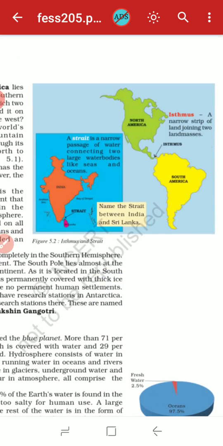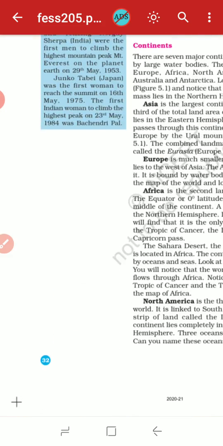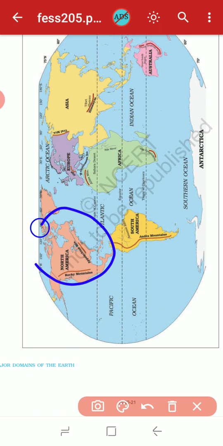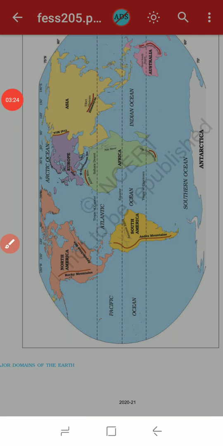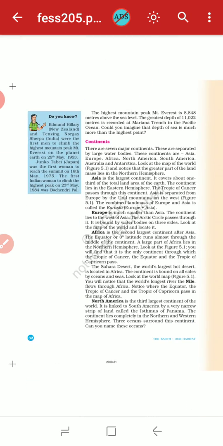That means North America is covered by three oceans. For example, you can see in this map, here is North America. You can see that it is surrounded by the Atlantic Ocean, the Pacific Ocean and the Arctic Ocean. So see these three oceans surrounding North America.